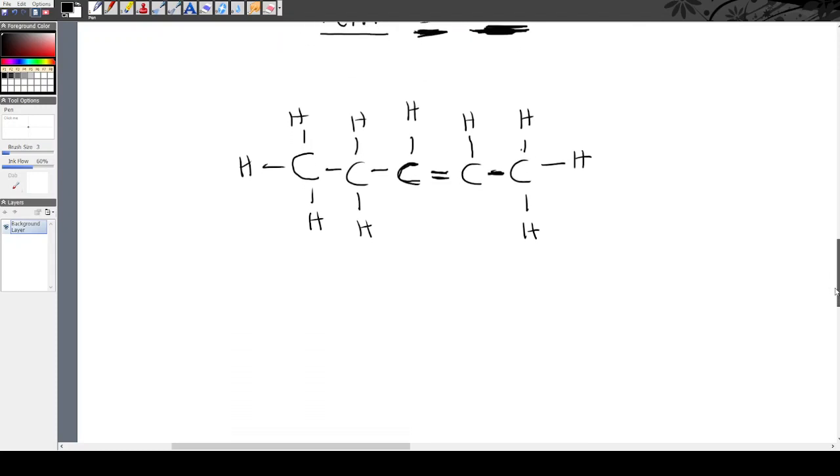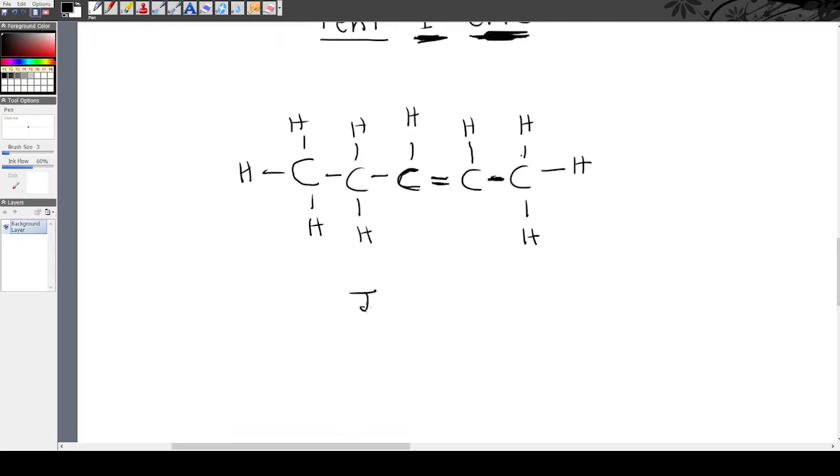Make sure that is the case. Then now, let's give the IUPAC name of this compound. Because in our 5 carbon atoms, we said 1, 2, 3, 4, 5, it means we start with pent. Now look, we want the position of the functional group, which carbon number it is in. You start from the side where you reach it quickly. Because you can start from here or from here, but you start from the side where you will quickly reach the functional group, the double bond in this case.